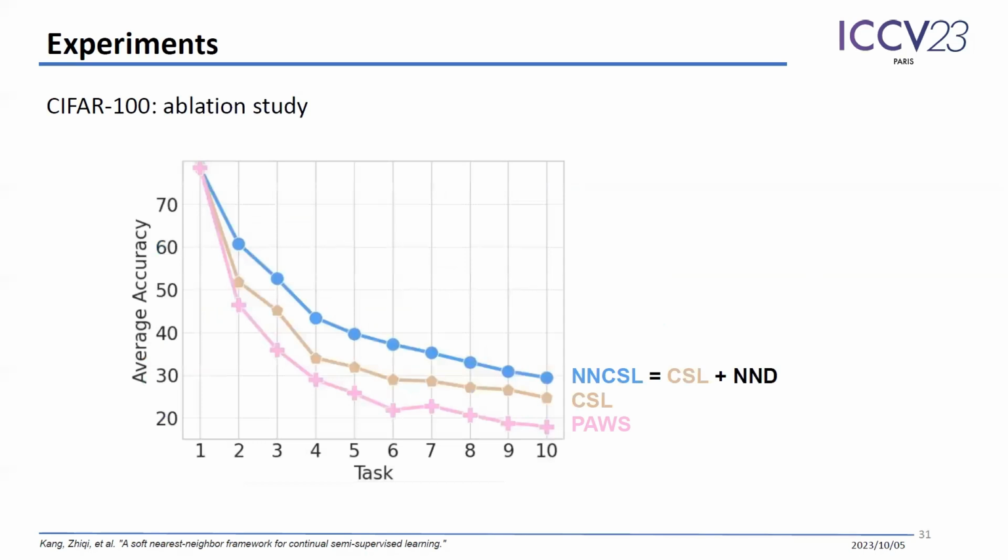After that, in this figure, you're seeing the average accuracy after each task in a 10-task setting. As an ablation study, we show that CSL is better than PASS, and the additional NND can make NNCSL better than CSL. It confirms the effectiveness of each component of our proposed method.